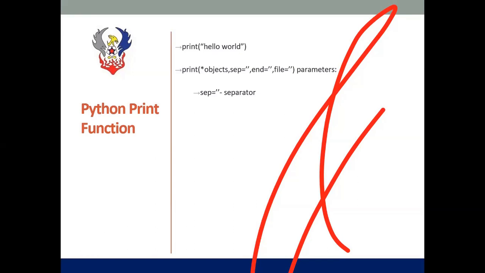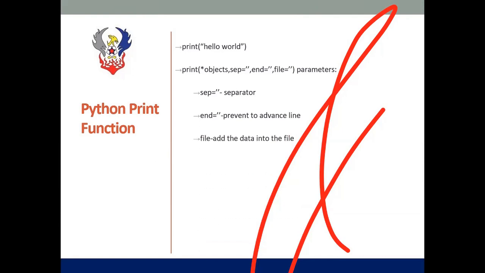The Python will automatically move to the next line. So to avoid that, we will use the end parameter. Okay, if you are using multiple print functions, Python will automatically move on to the next line. If you don't want to move on to the next line, if you want to stay in the same line, you can make use of the end parameter.